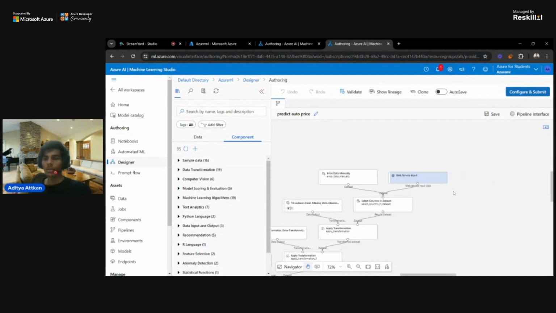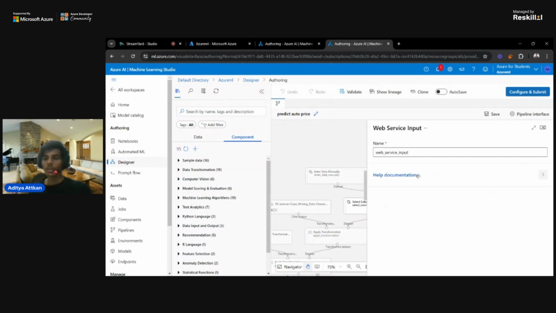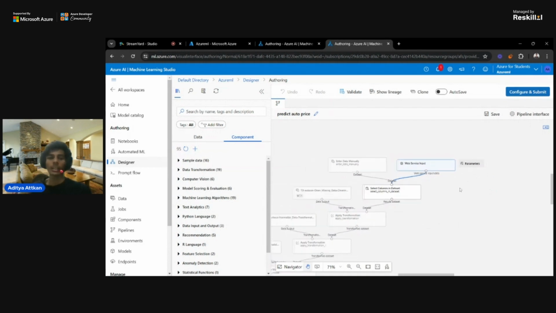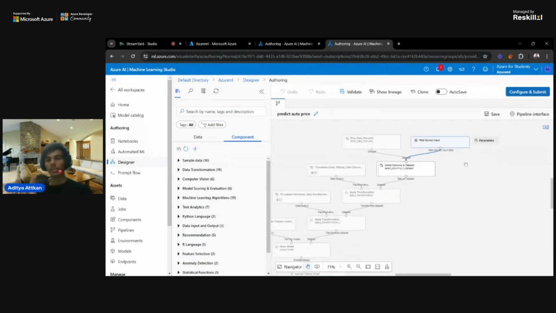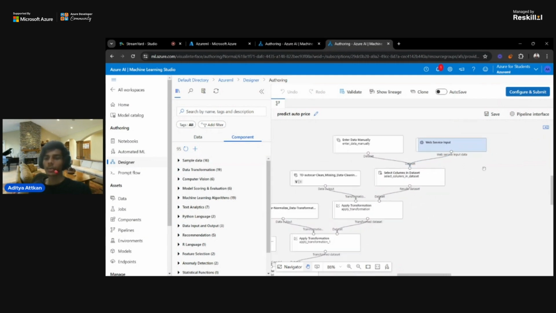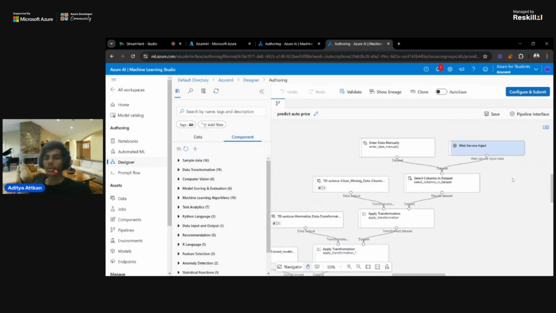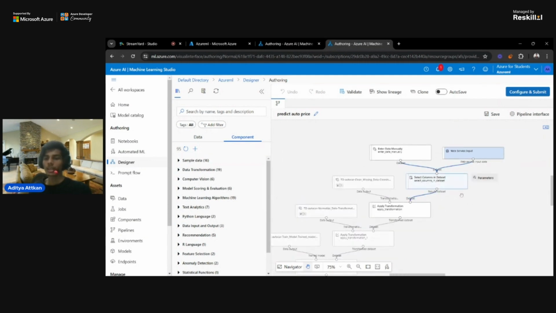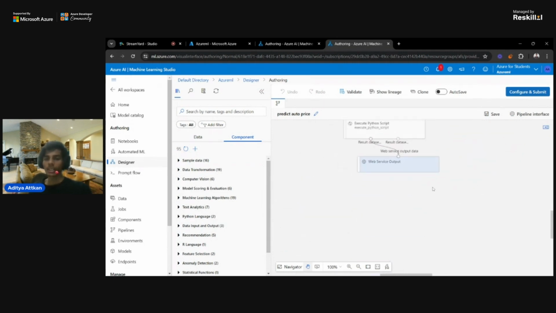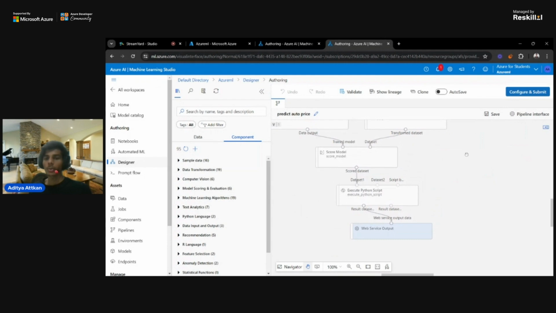So this web service input component is something for which you will have to get an API key, so you can use this model in your web applications. This will gather data from your web service request, process the data in the current inference pipeline, the current model, and then output the data from the web service output.